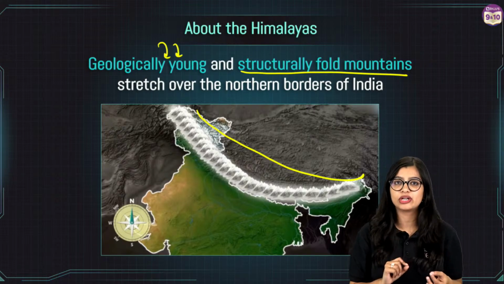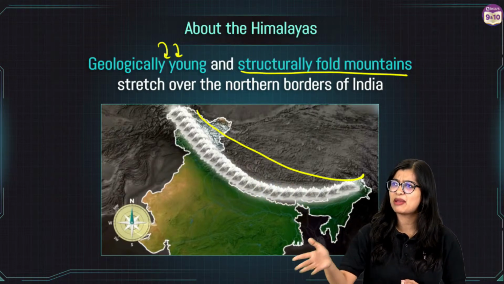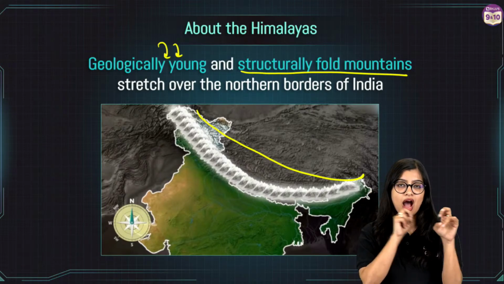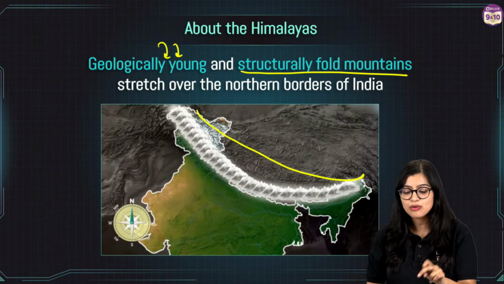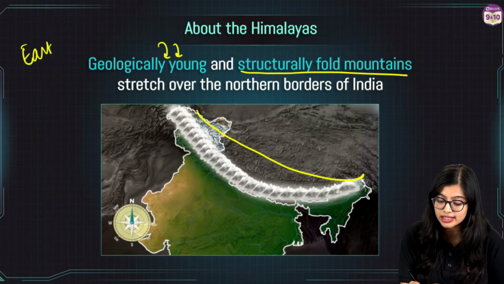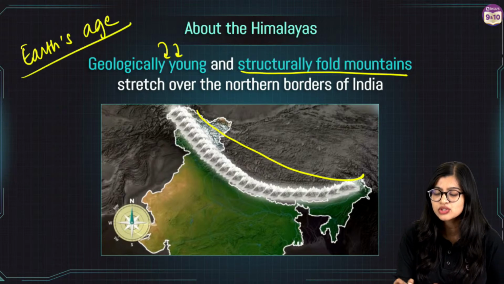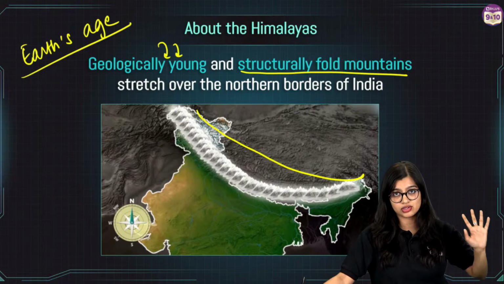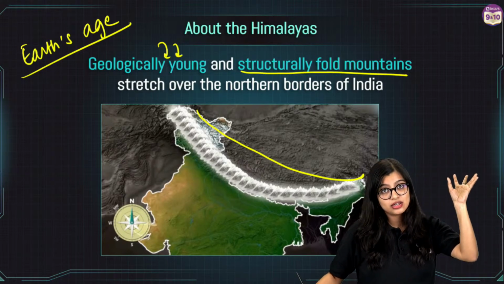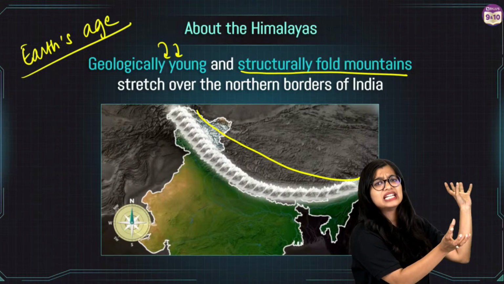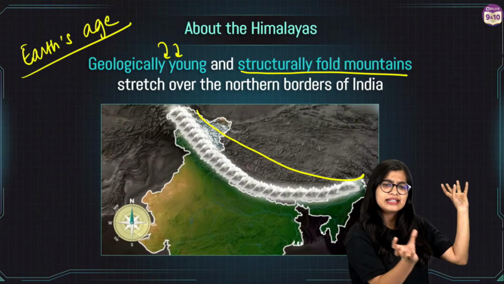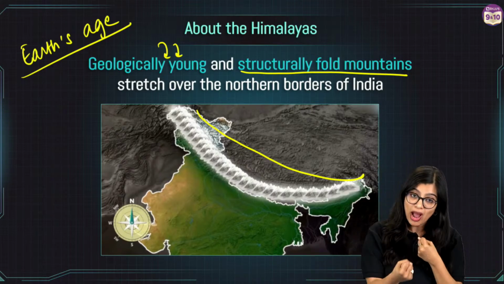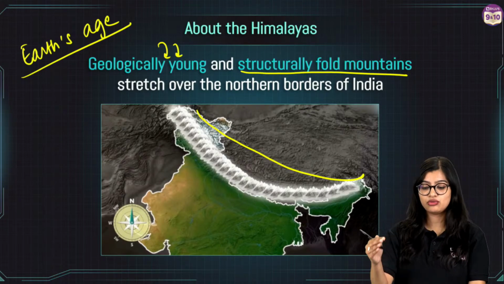Now, when I say young mountain, it doesn't mean that the Himalayas were formed maybe 15, 20 years ago, right? I am using the word young with respect to the Earth's age. The Earth was formed millions and millions of years ago. But when you compare that to when the Himalayas were formed, it is pretty recent. So this comparison is why we say that they are young mountains.